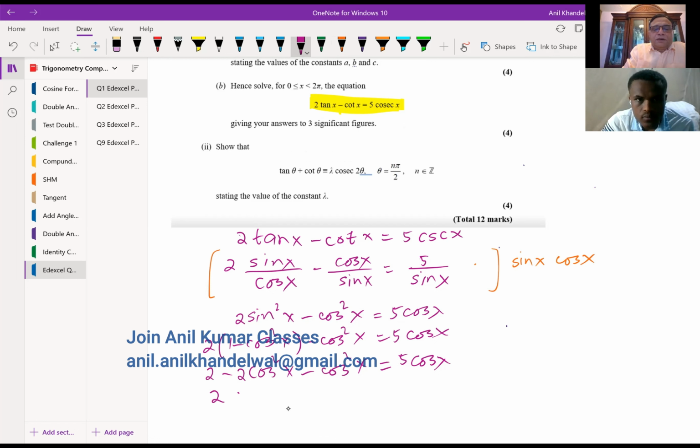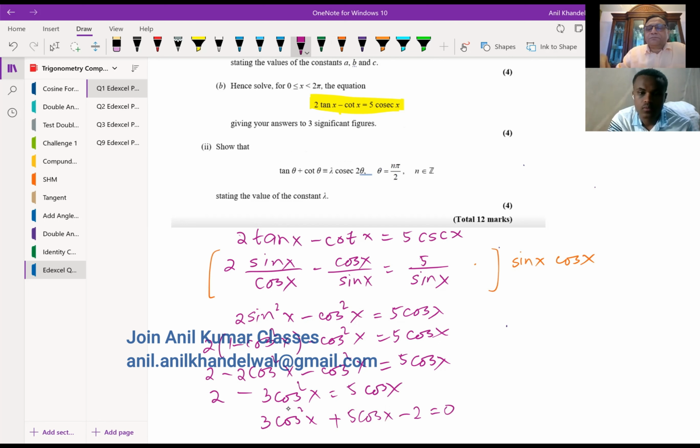We get 2 minus 3 cos square x equals 5 cos x. Bring them together: 3 cos square x plus 5 cos x minus 2 equals 0, right? So that is the equation which we need to solve.